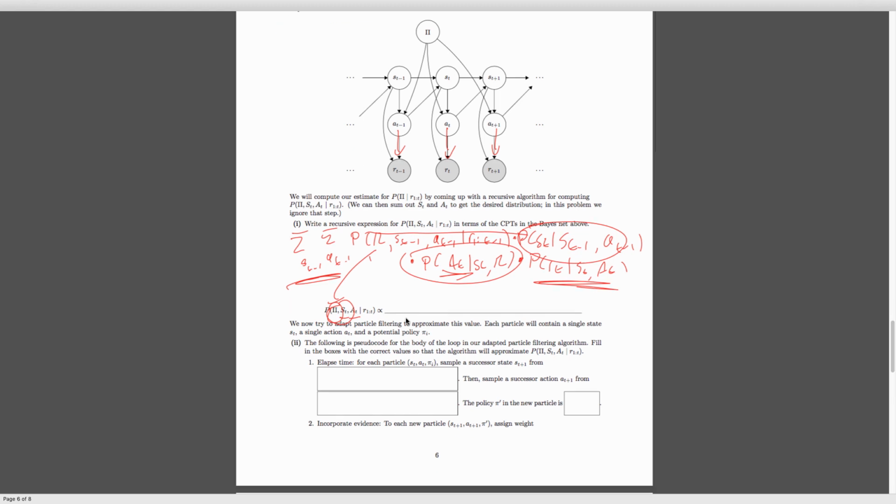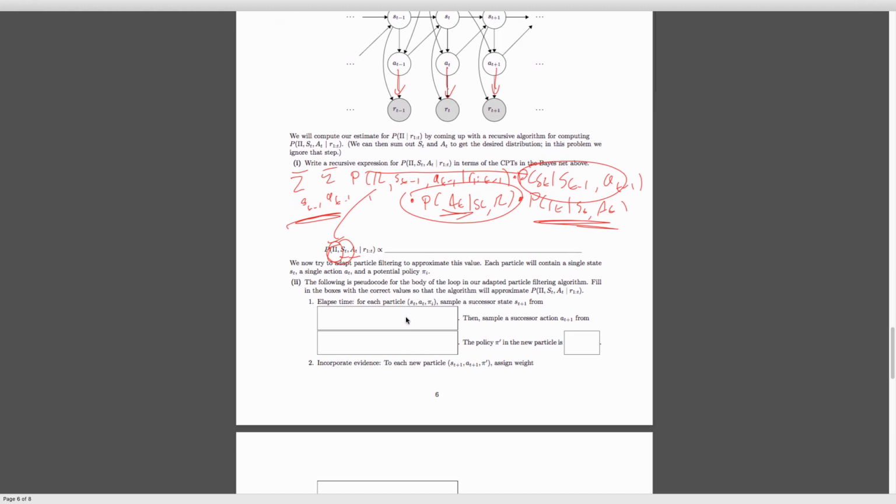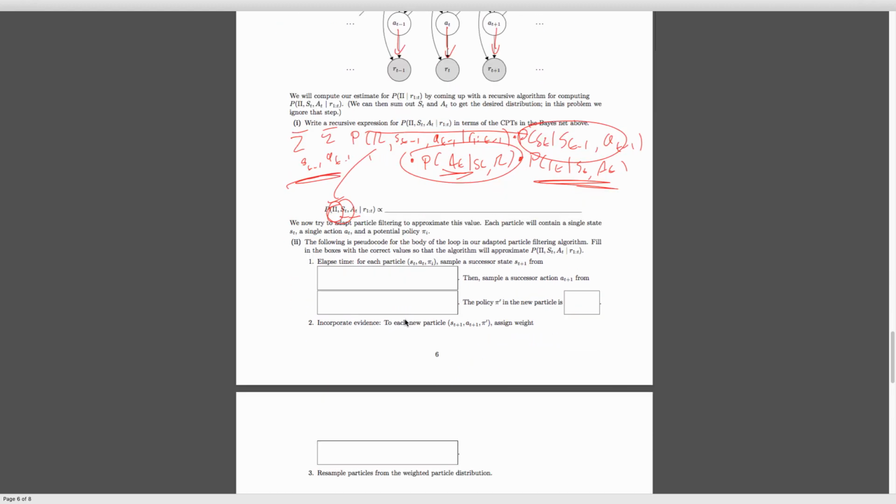So let's take a look at the particle filtering version of this one over here. And yeah, I'm quite sorry about how this is printed out. It's kind of weird that this is on a separate page by itself. But let's see what's here. We have our two updates. The one is the probability of s of t conditioned on s of t minus 1, a of t minus 1. And we also do the same thing for action. So the probability of a sub t conditioned on